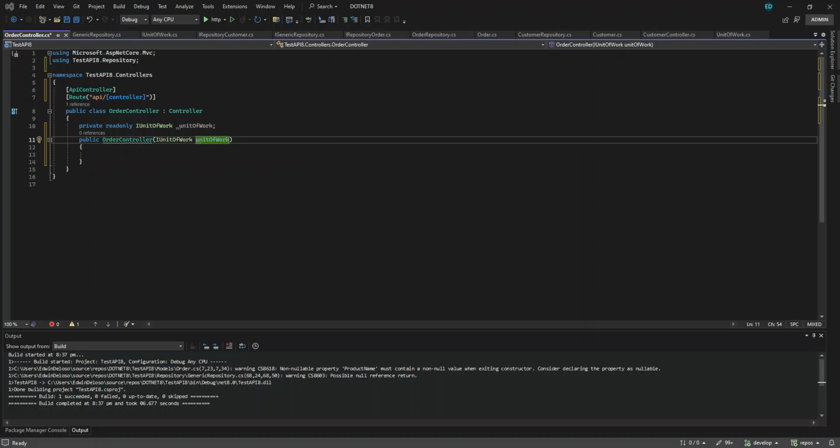So basically, guys, what is dependency injection? You heard it a lot. Dependency injection is a software design pattern, a technique for achieving inversion of control (IoC), which reduces coupling between classes and their dependencies. It's an object that supplies the dependencies for another object that depends on it. So this one is an object of the unit of work that we define.